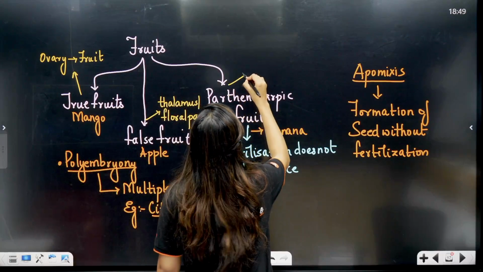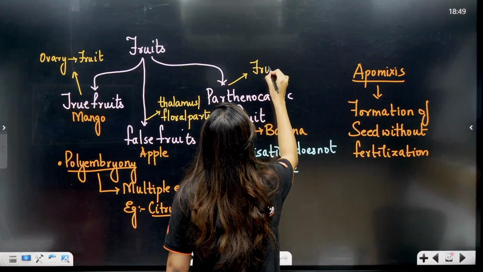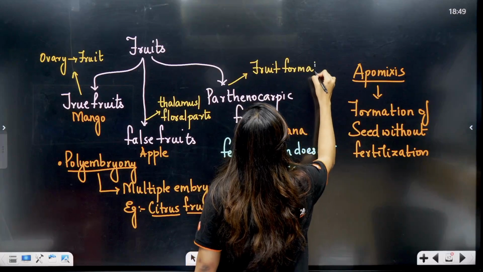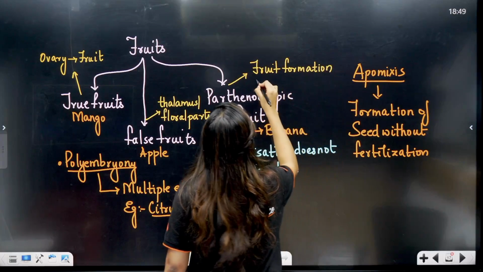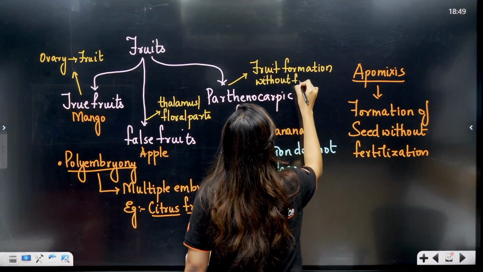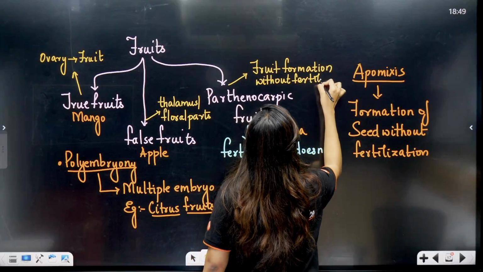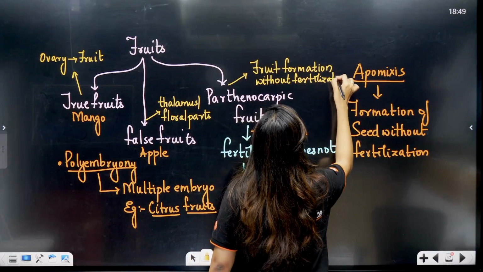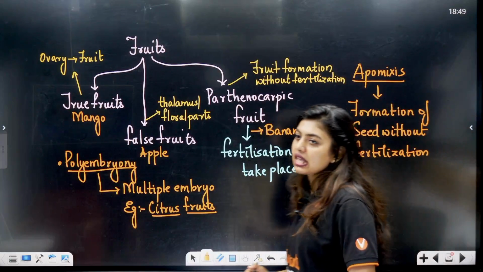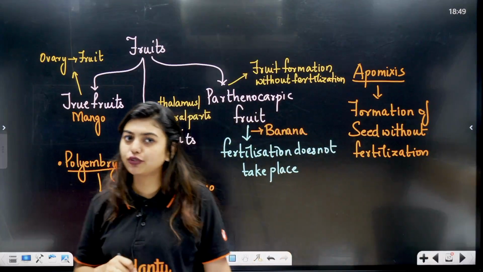Here, what is happening? Fruit formation without fertilization. And here, what is happening? Seed formation is happening without fertilization. Clear to all of you?